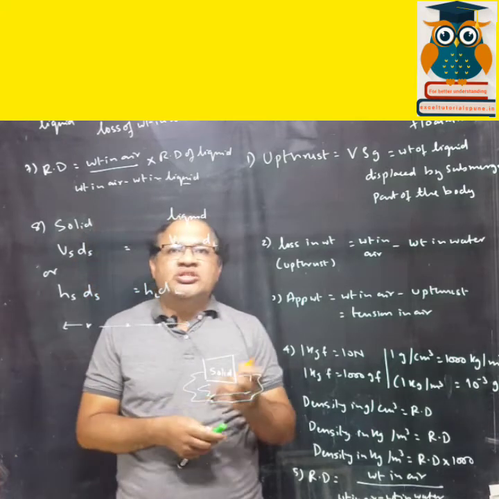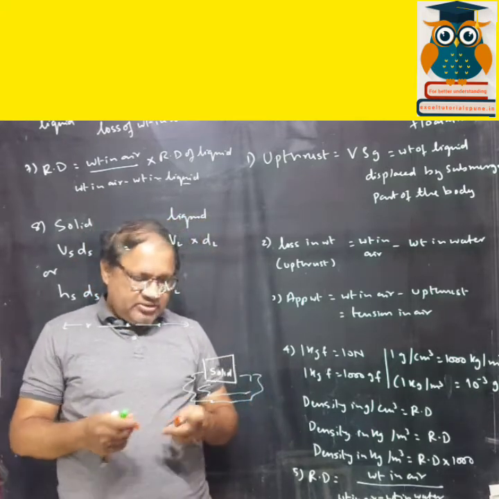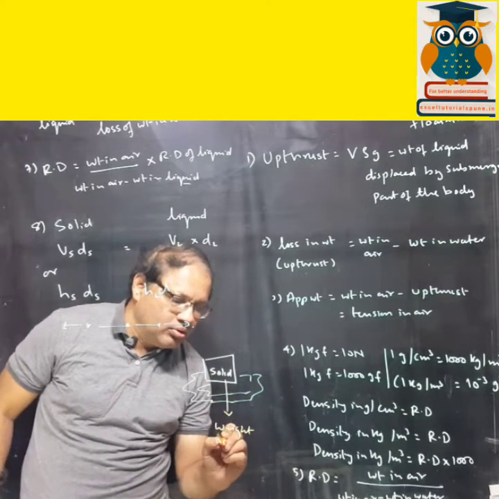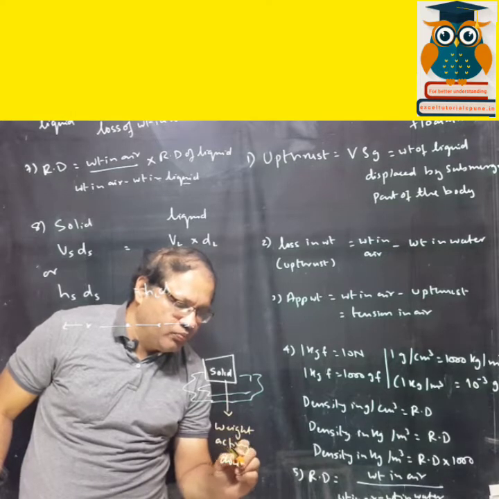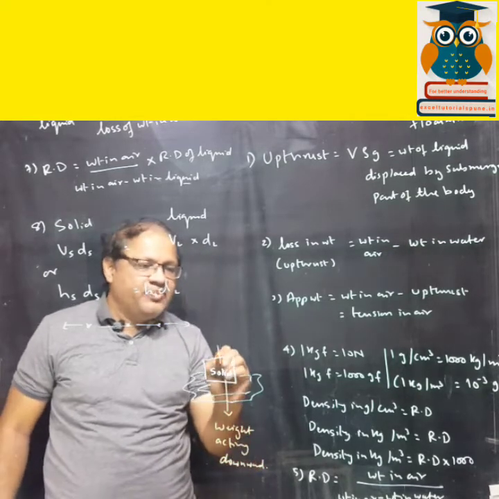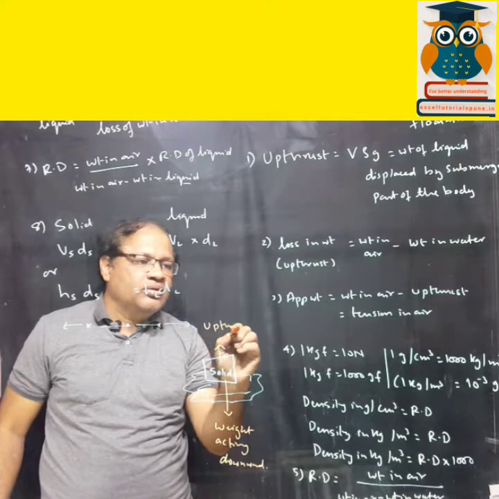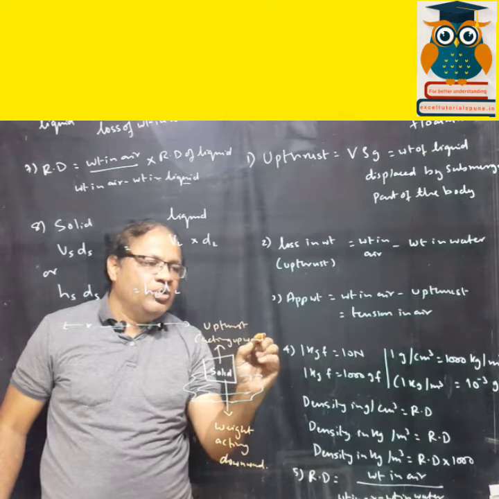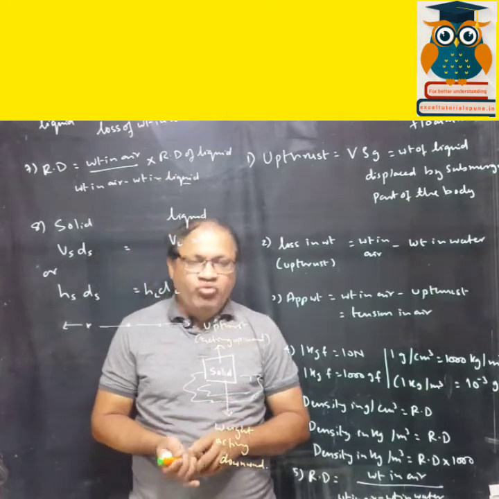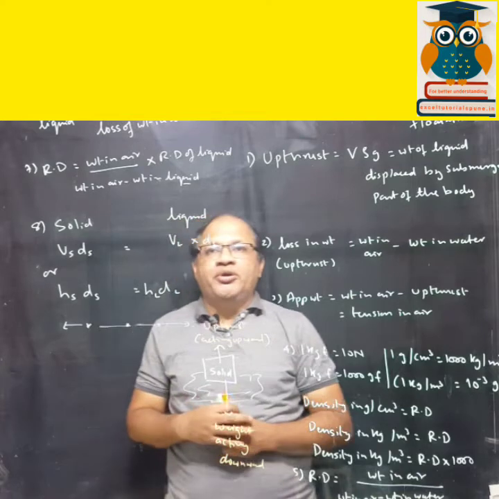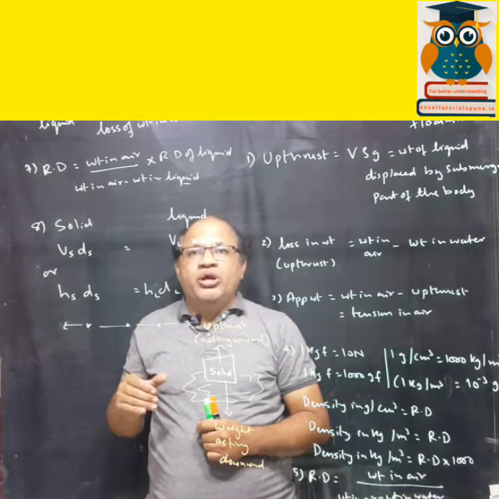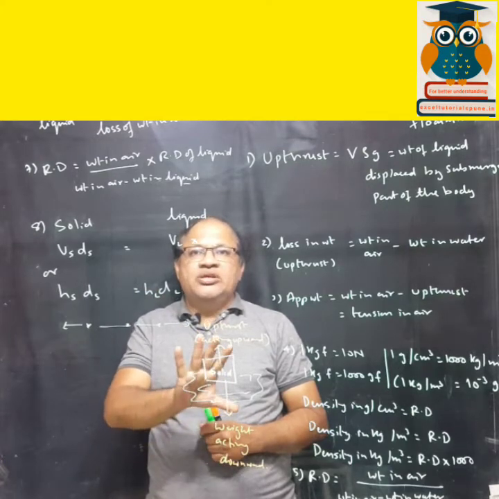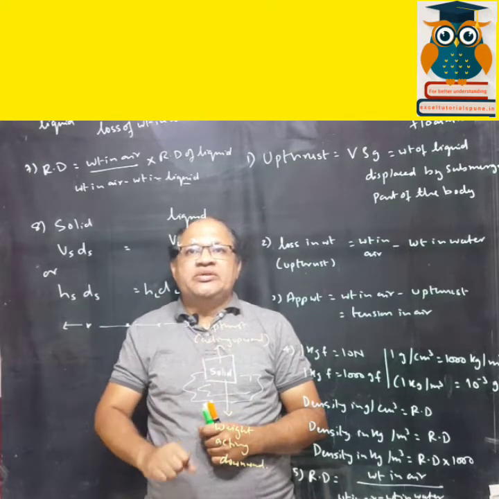There are two forces acting on it. One is the weight acting downward and the upthrust acting upward. Alright, remember this. Whenever the body is put into the water, the weight acts downward, but the upthrust pushes the body upward. Okay, remember this. These things we are going to use in the numericals.